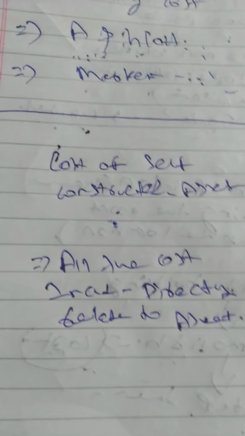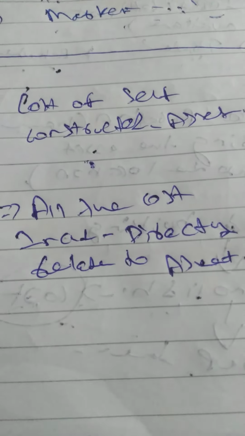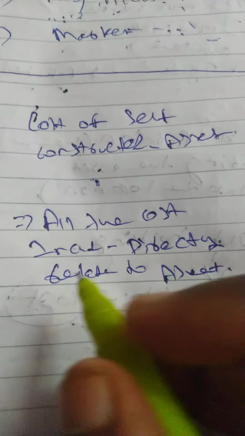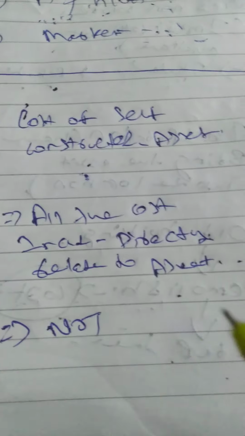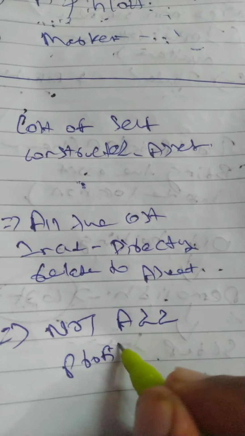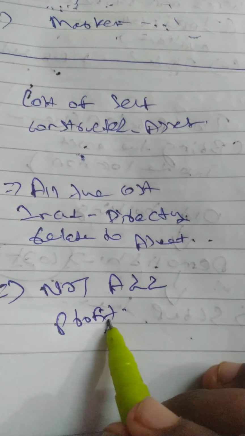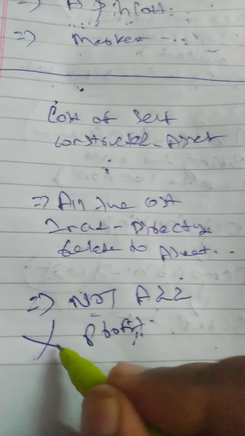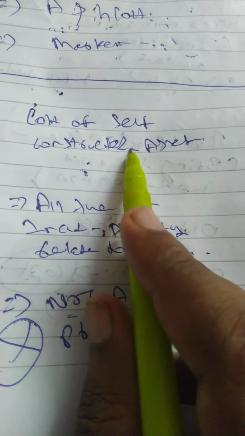Whatever the cost you are incurring for the purpose of constructing the asset, which is directly related to the asset, then you can add that. Okay. You should not add profit, because you are constructing your own machinery for your own purpose, so you should not add profit for your own assets. Okay, only cost should be considered for the asset.